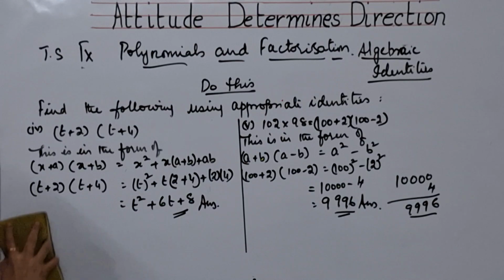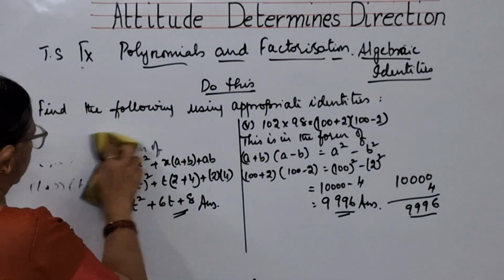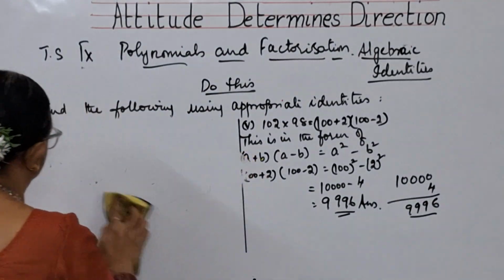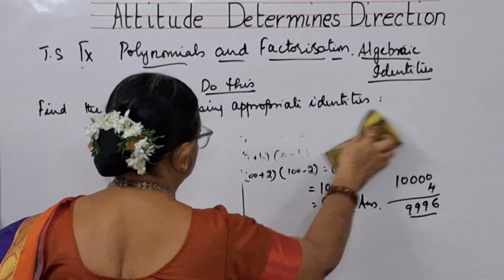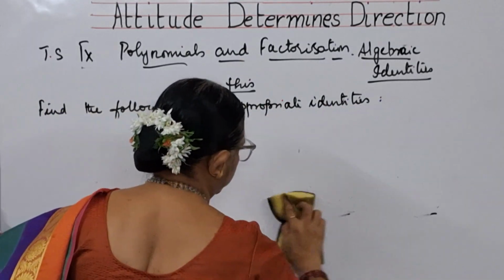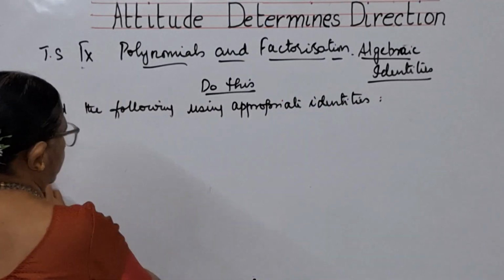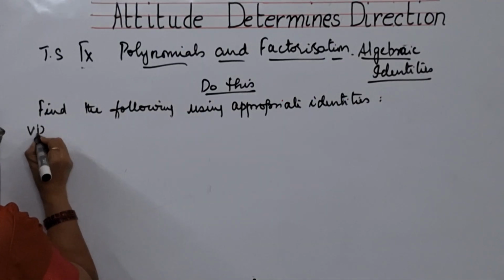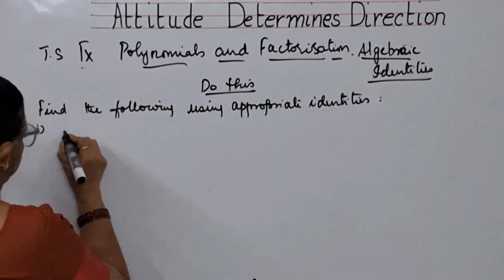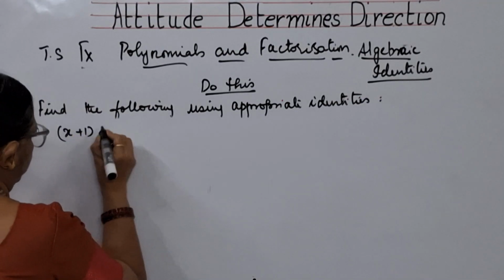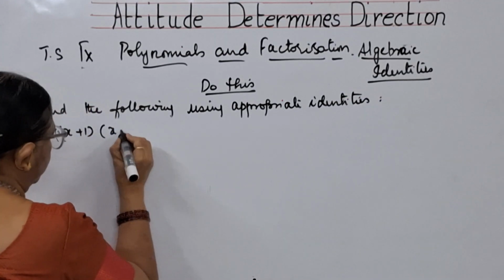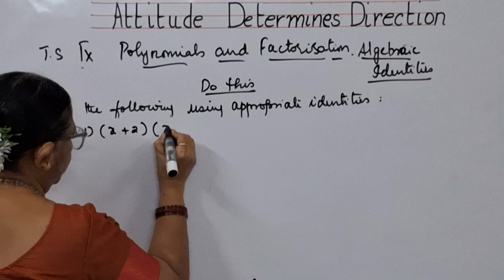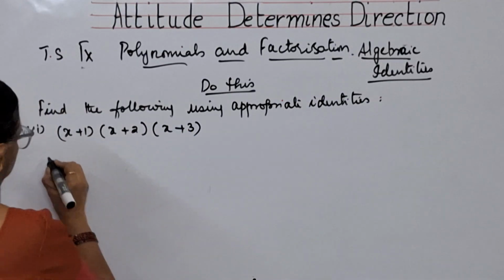Now we will be doing the sixth bit. The sixth bit is x plus 1 into x plus 2 into x plus 3.